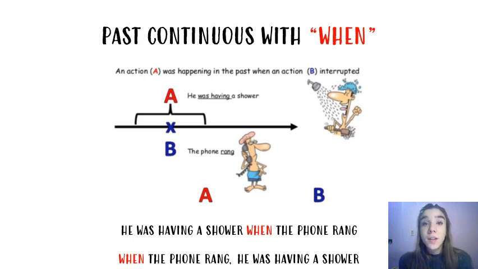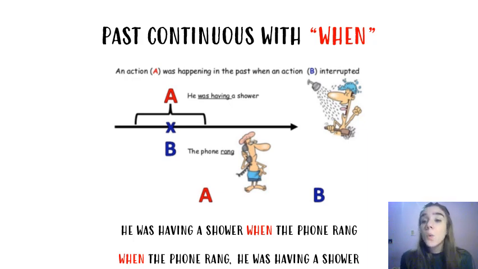So you can observe a long action, an action that was in progress in the past, una acción que estaba en proceso, que estaba ocurriendo en el pasado, is interrupted by another action in the past. Es interrumpida por otra acción en el pasado. The action that interrupts will be in the simple past. La acción corta, la acción que interrumpe, va a estar en el pasado simple.